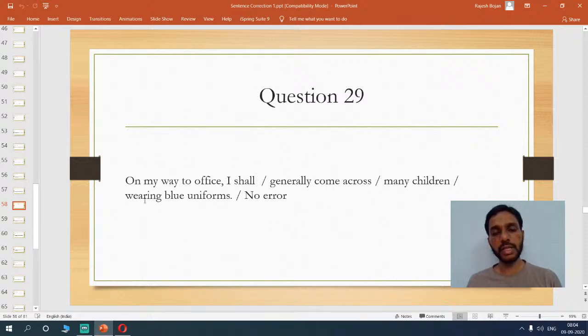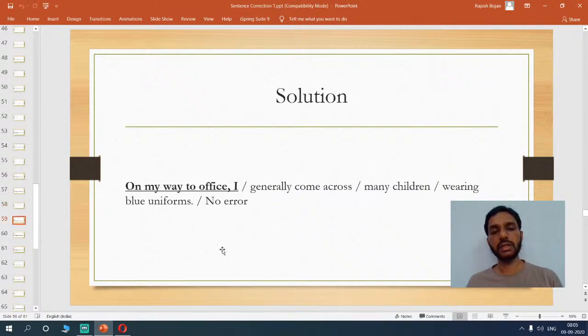So here what you have to do is say, on my way to office I generally come across. Now this "shall" is not required there. It is unnecessary and it changes the tense. So on my way to office I generally come across many children wearing blue uniforms. That's how you have to change it. See, on my way to office, I generally come across many children. So that's how you will change it.